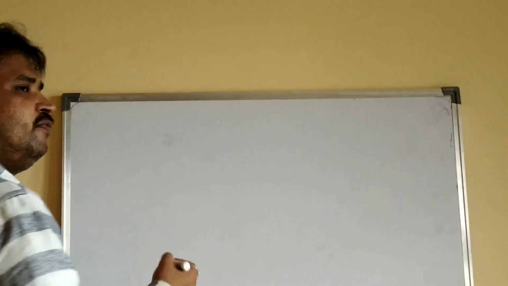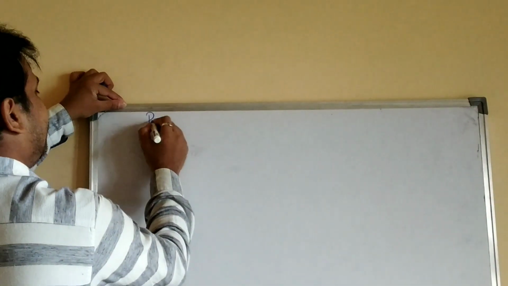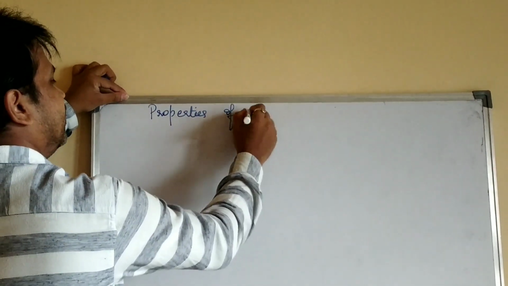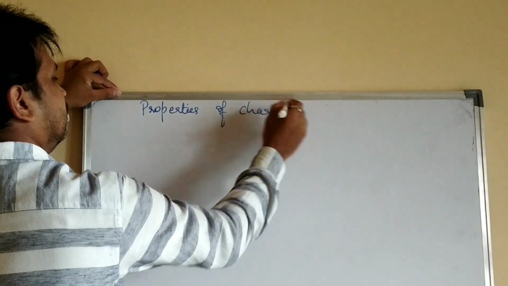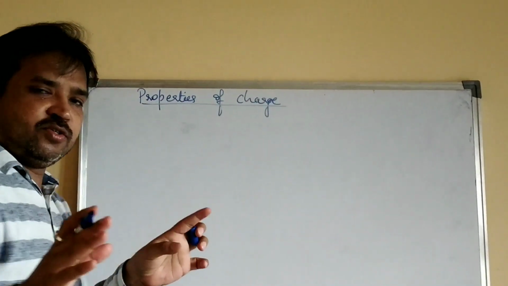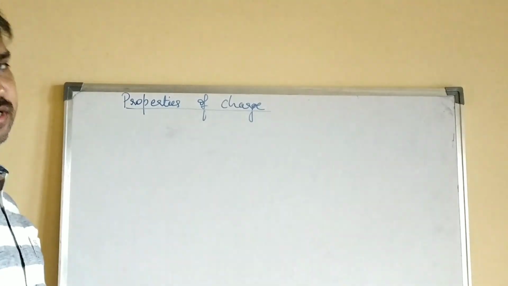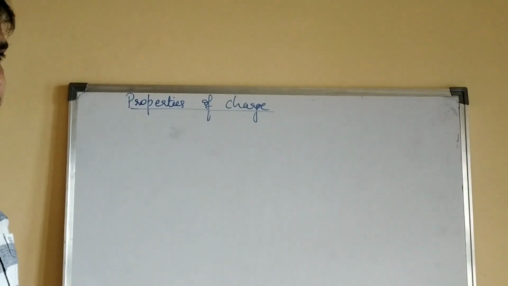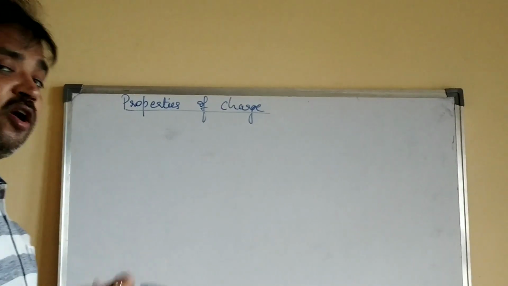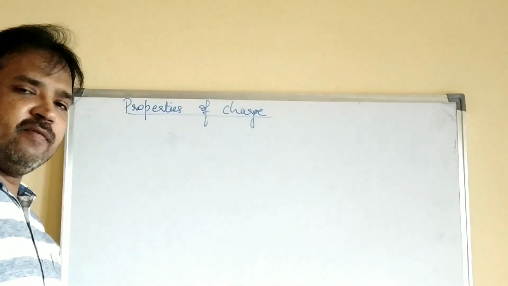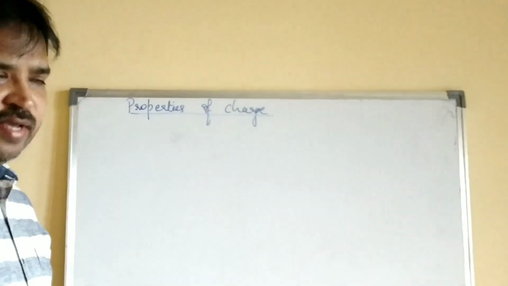Now moving to the next concept, that is properties of charges. Now you have understood what you mean by charge. That is, charge is the fundamental existence of matter. There are two types, that is positive charge and negative charge. How will the body get positive charge? When it loses the electrons. When will the body become negatively charged? When it gains the electrons.